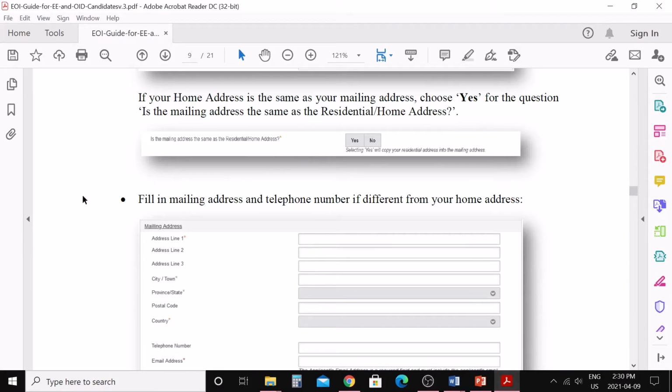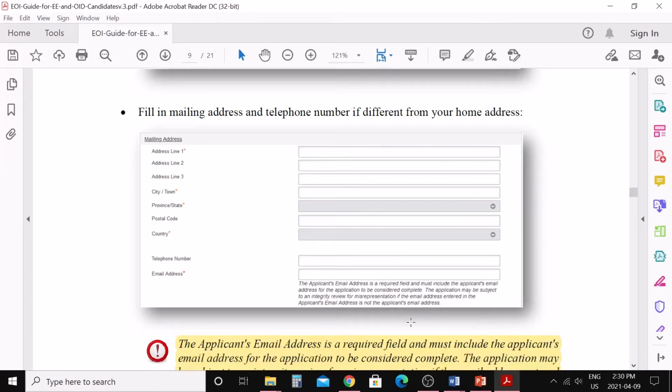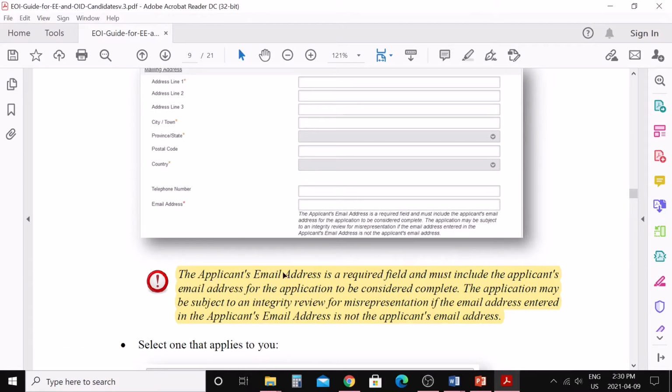You can see here, fill in the mailing address and telephone number if different from your home address. This portion is only if your mailing and residential address are different. Otherwise you need to leave this blank, but you need to give your telephone number and email address here. Here is the note: the applicant's email address is a required field and must be included for the application to be considered complete. If you don't fill in your email address here, they will consider your application incomplete. So make sure you fill in your email address here.